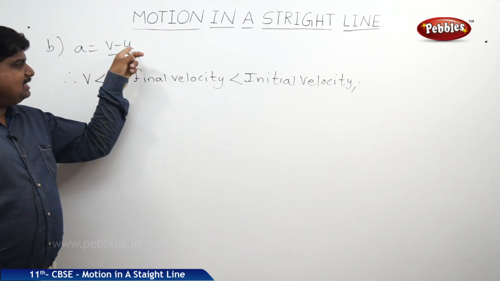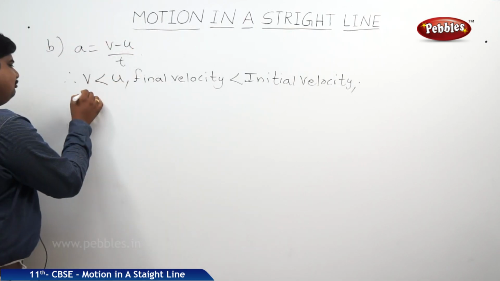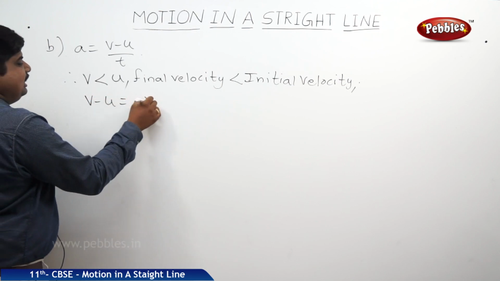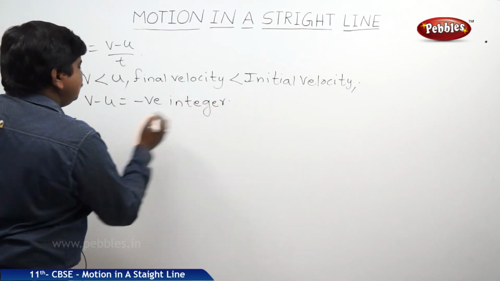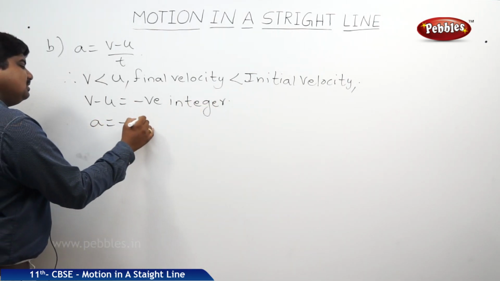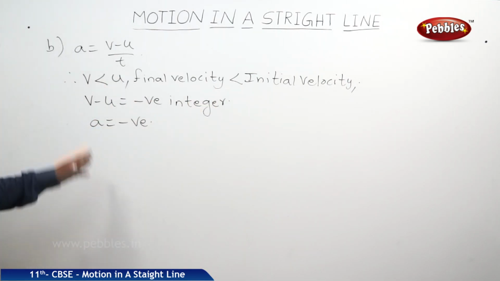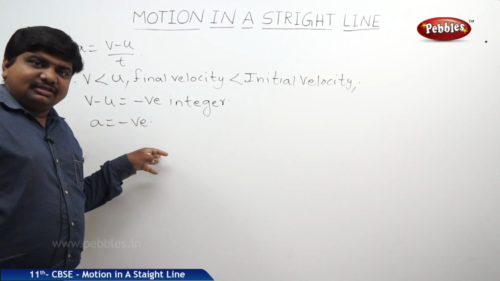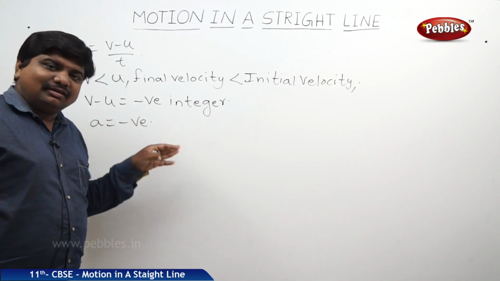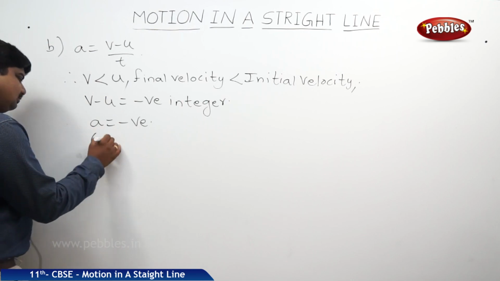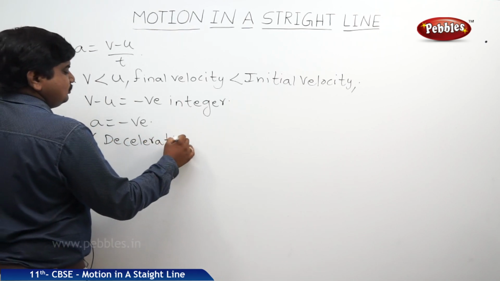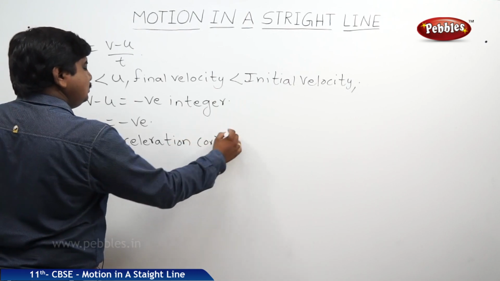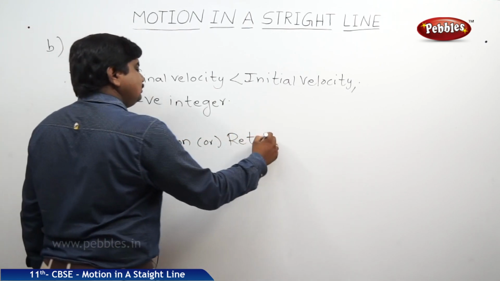If the final velocity is less than the initial velocity, v minus u will become a negative number. Automatically, a is negative. If acceleration is negative, it is also called deceleration or retardation.